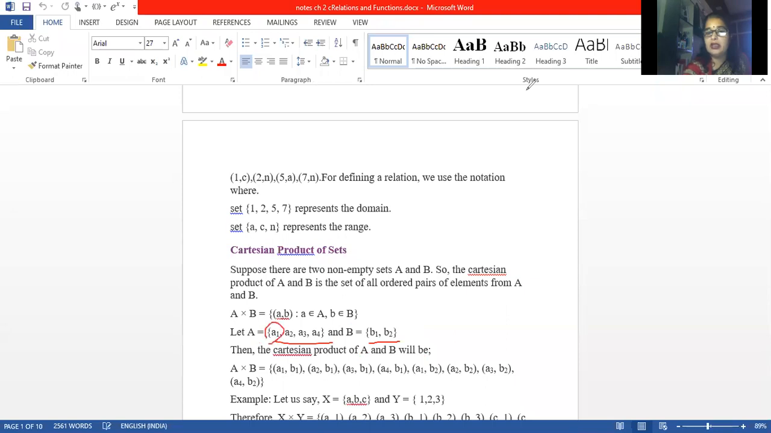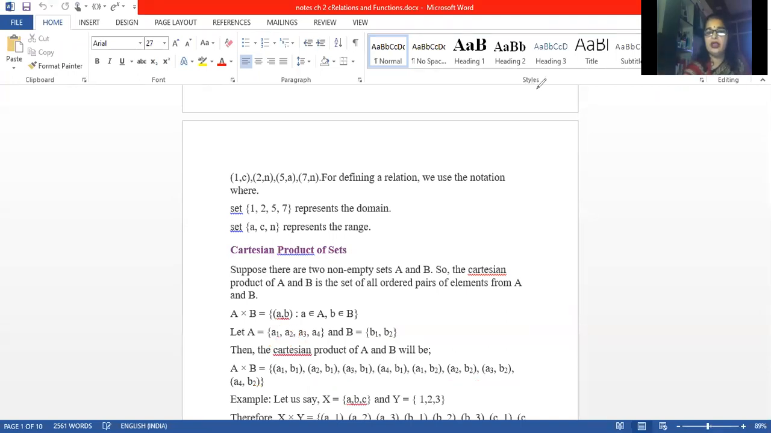Now the Cartesian product will be what? The first element A1 will be related to B1 also, B2 also. Just see, A1 is related to B1, A1 is related to B2. Clear? Then again the same way, the second element A2 will be related to both of them, A2 B1, then A2 B2. Same way the third element A3 will be related to both, A3 B1 and then A3 B2. The fourth element will again be related to both, A4 B1 and A4 B2. This is called the Cartesian product. This is the way you do the Cartesian product. Is this clear everyone?